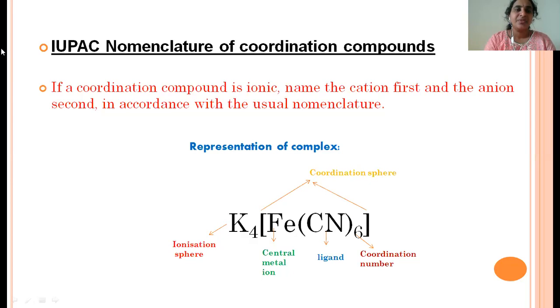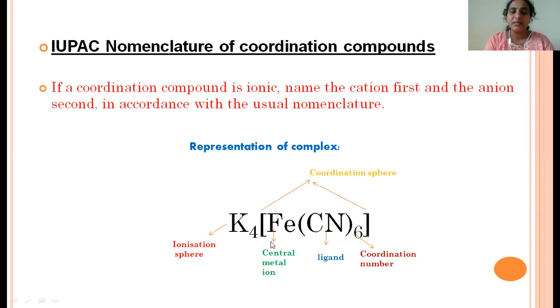Let us see. The first rule of IUPAC nomenclature is, whenever a coordination compound is ionic, first we have to write the cation name, then the anion name. So this is the representation of any coordination complex. Here this is the cation sphere, whereas this one is the anion sphere.